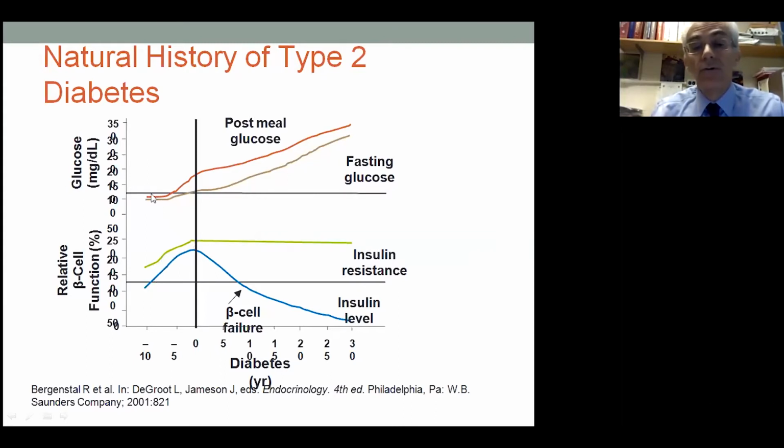So initially, glucose levels in the upper panel were absolutely normal. Then the first abnormality was that post-meal glucose levels started to go up, but fasting glucose levels were still normal. And then eventually, at the diagnosis of diabetes, fasting glucose levels are increased, postprandial levels are increased, and beta cell failure is a major component down the road.